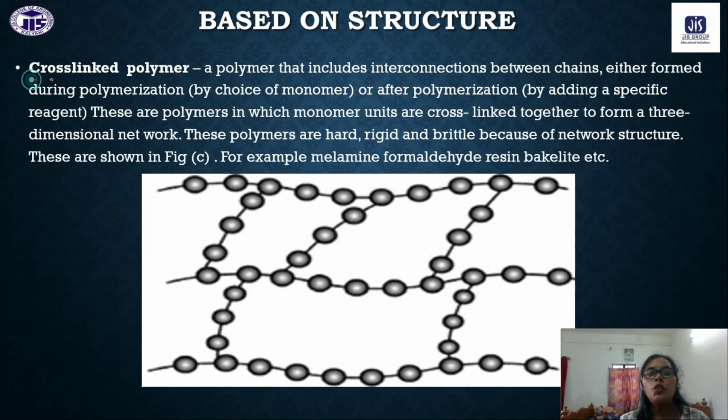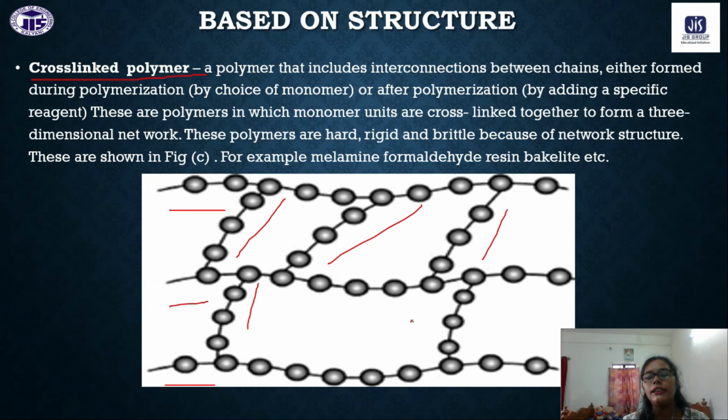Okay, now cross-linked polymer. This polymer is very hard. Why? Because the bonding strength is very high. Why? Because they are cross-linked. You can see all the linear chains are cross-linked, interlinked to each other through this branching.